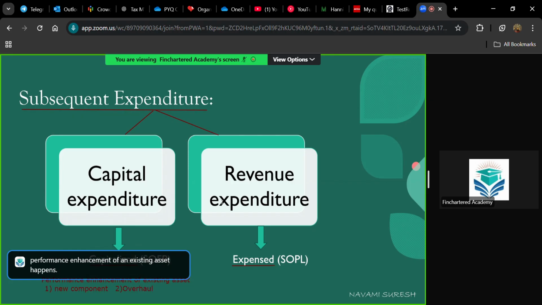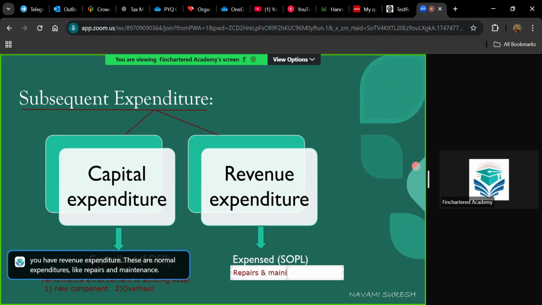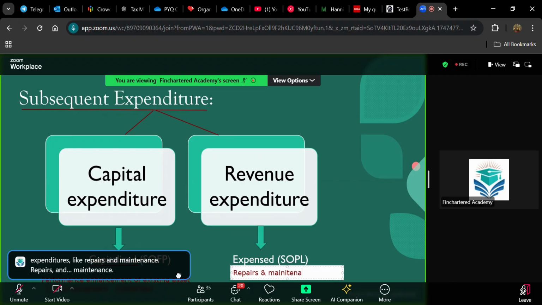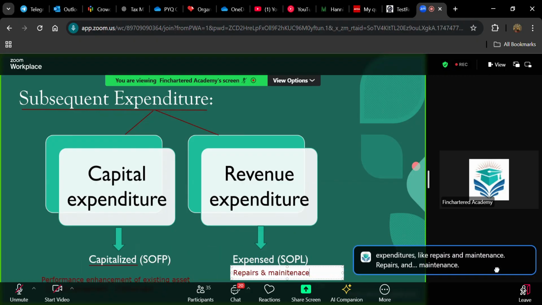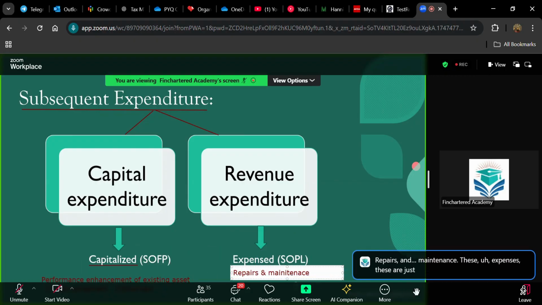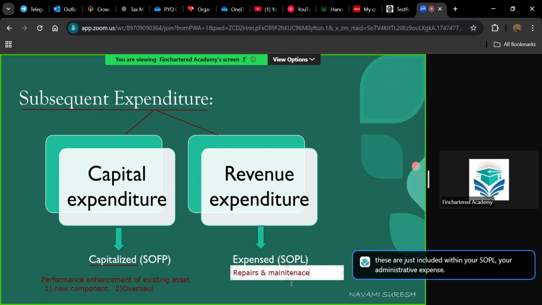Then you have revenue expenditure. These are normal expenditures like repairs and maintenance. These expenses are just included within your SOPL, your administrative expense. Okay. That's about capital and revenue expenditure.